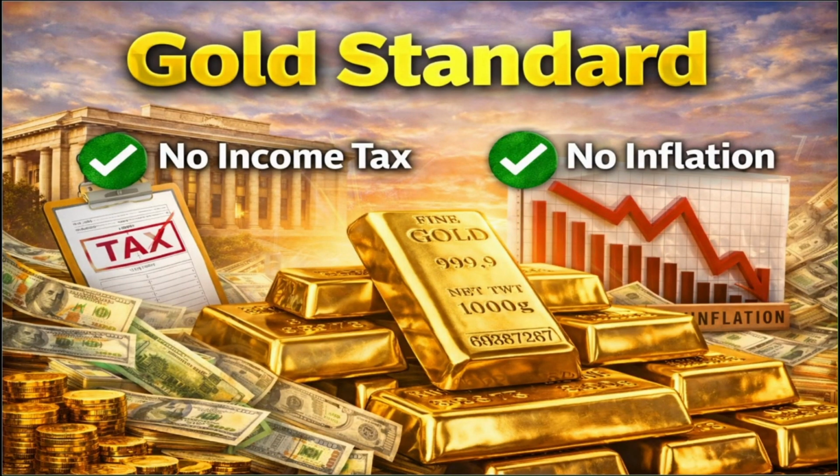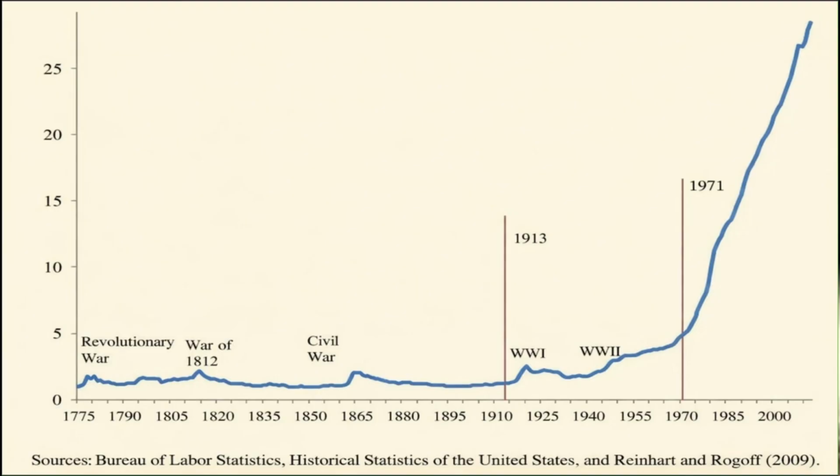Hello viewers, today we will talk about why during the gold standard there was neither inflation in the world nor the need to impose things like income tax. So we will see what happened in the world after the gold standard was removed. So look at this chart. This is the inflation chart of America.